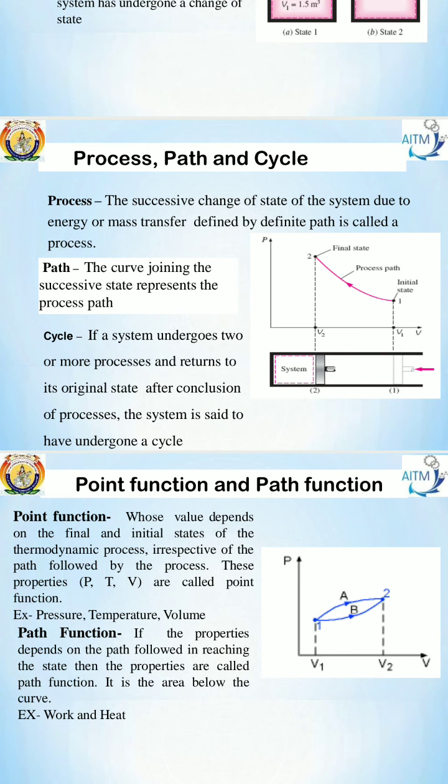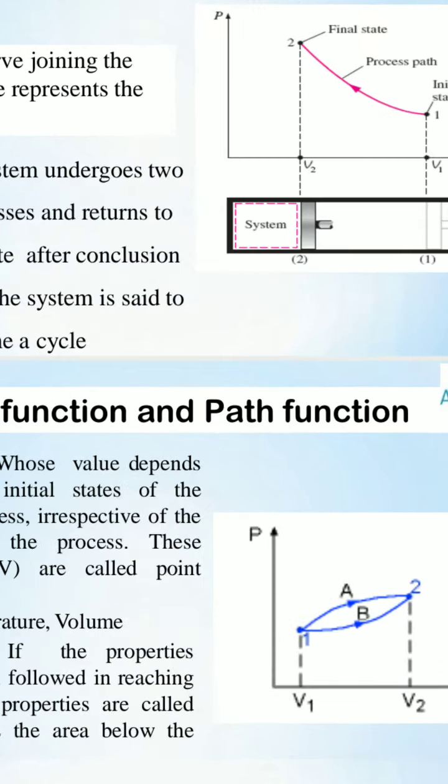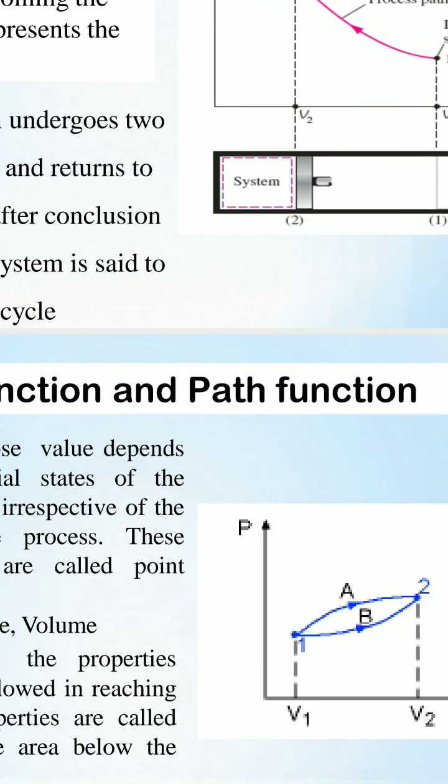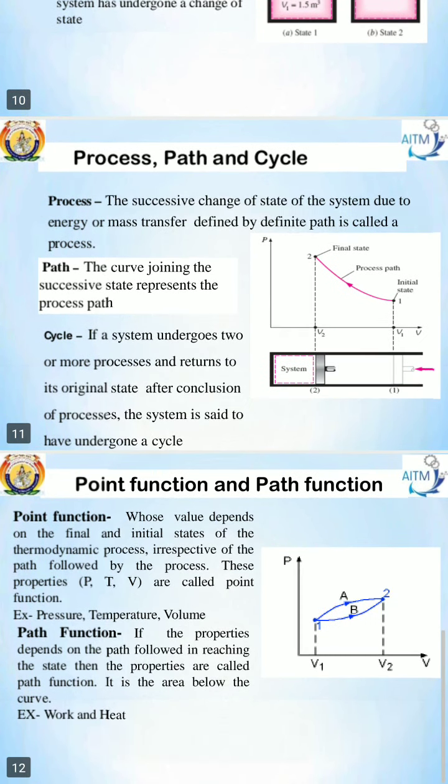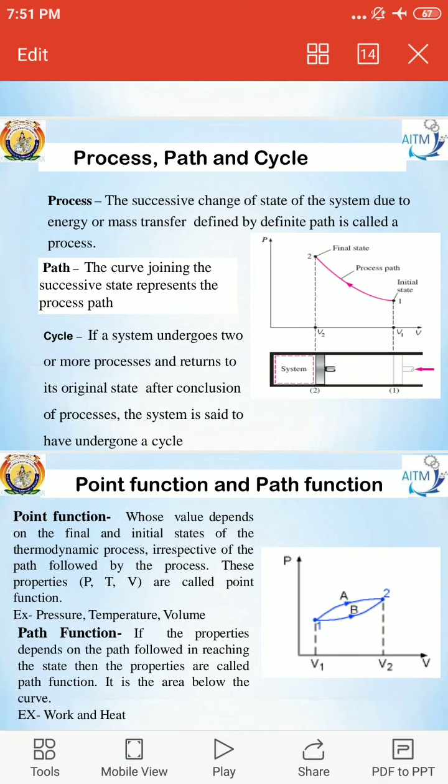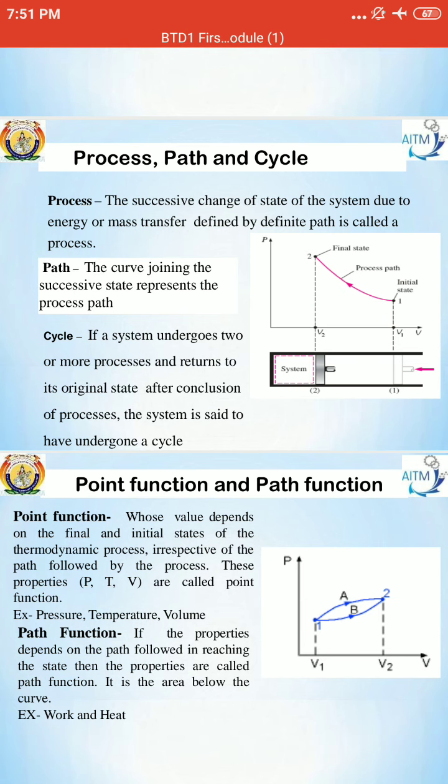Therefore we call that a path function, that is, the property depends on the path. There are 2 paths to reach from 1 to 2. If the property depends on the path followed in reaching the state, then it is called a path function. Whether I travel 1A2 or 1B2, the area below the curve is what we call the path function. Under 1A2 some area is there, and 1B2 also has an area. The best examples are work and heat. This is point and path function in general.